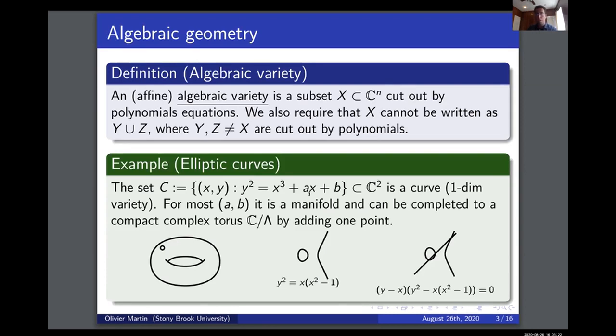I could have a cubic curve, for instance. If I take the coefficients to be general, then it's actually going to be a smooth manifold. It's going to be something like a complex compact torus, which is punctured at one point. Here's the real picture of a cubic curve. On the other hand, I'm not going to consider the thing on the right to be a variety, because it's the union of a line and a cubic curve. So I don't want to consider these kinds of situations.